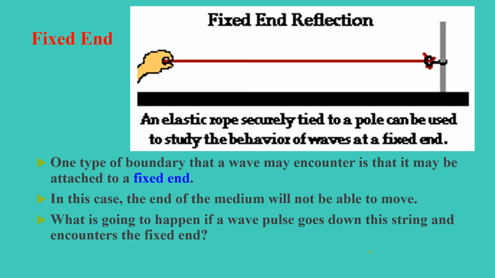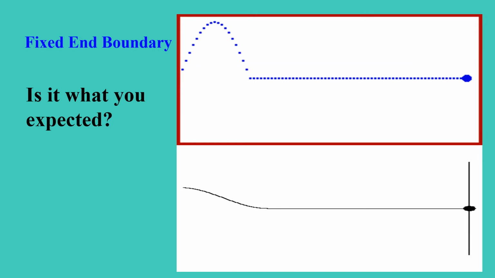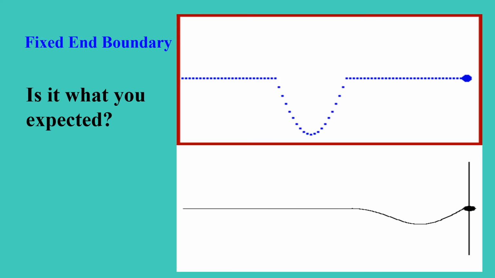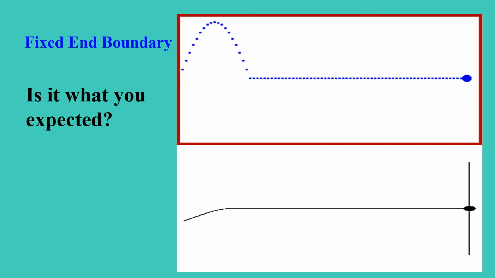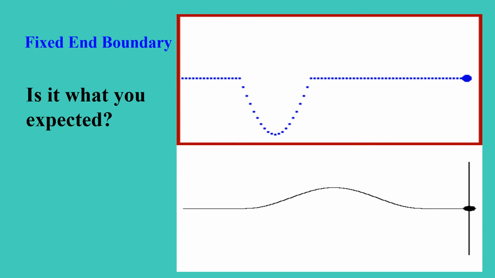One type of boundary that a wave may encounter is that it may be attached to a fixed end. In this case, the end of the medium will not be able to move. What is going to happen if a wave pulse goes down the string and encounters the fixed end? Look at the animation in this figure. Is it what you expected?